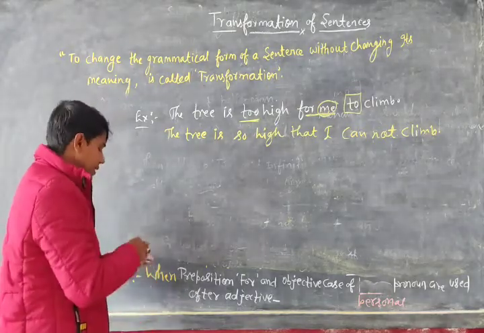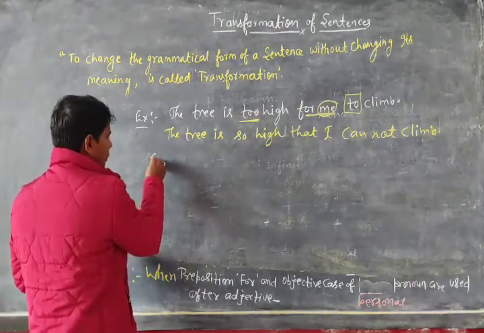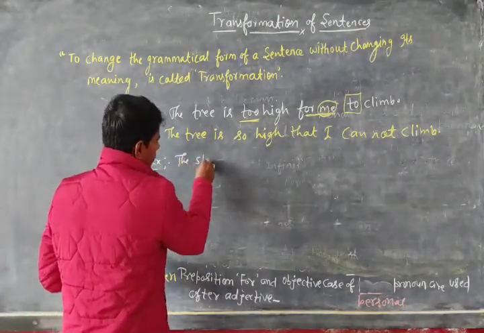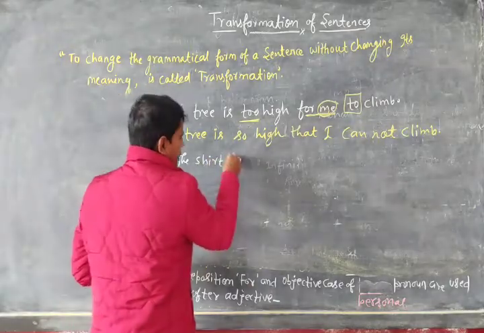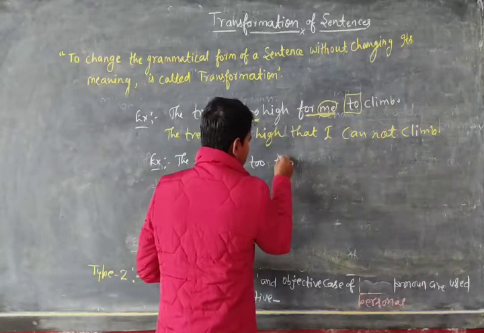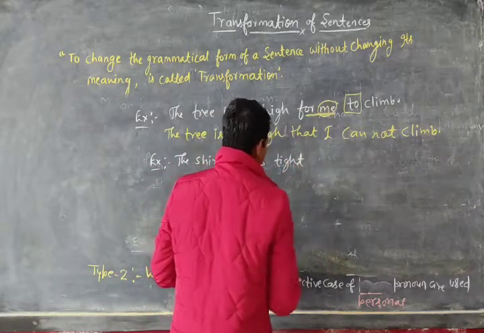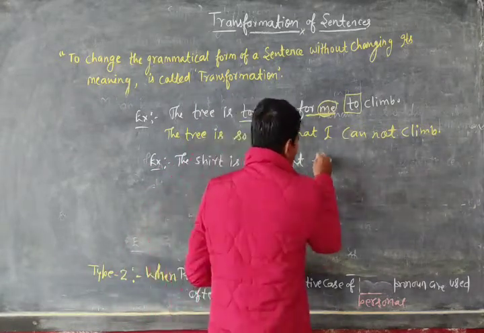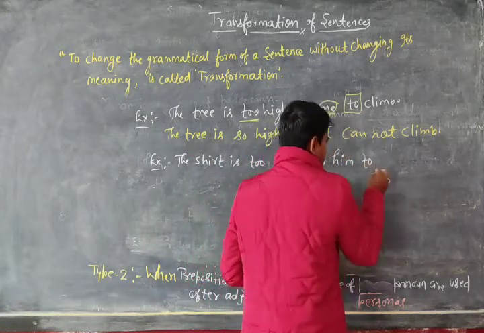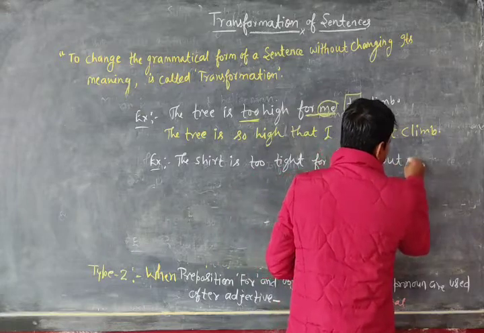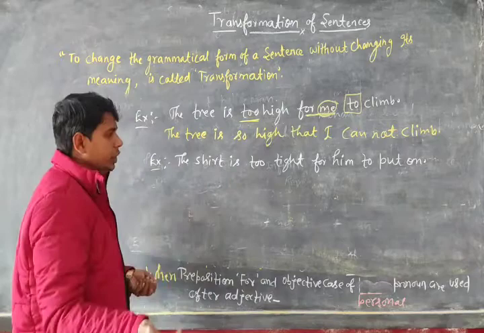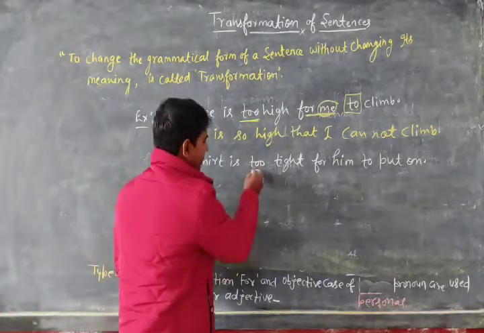Okay dear, let's see one more example. The shirt is too tight for him to put on, and you are asked to remove adverb too.